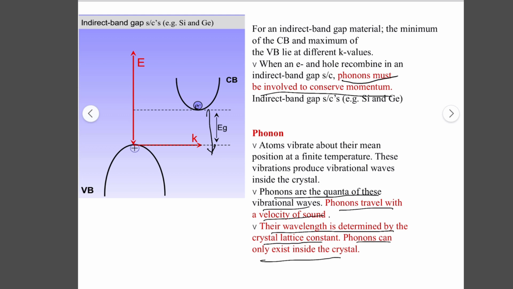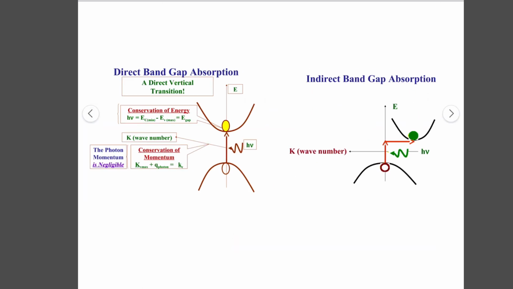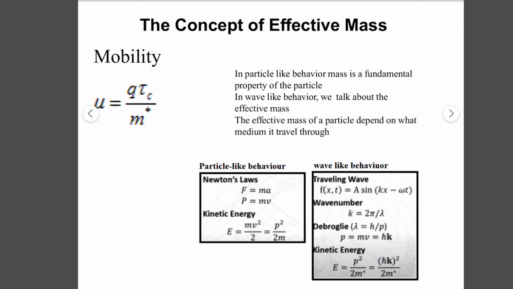So in indirect band gap materials, a phonon will come to conserve the momentum. These are examples of direct and indirect band gap materials. Okay, so now I'll discuss a little about the concept of effective mass.